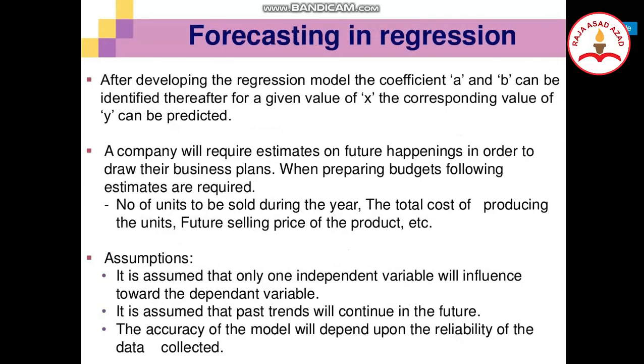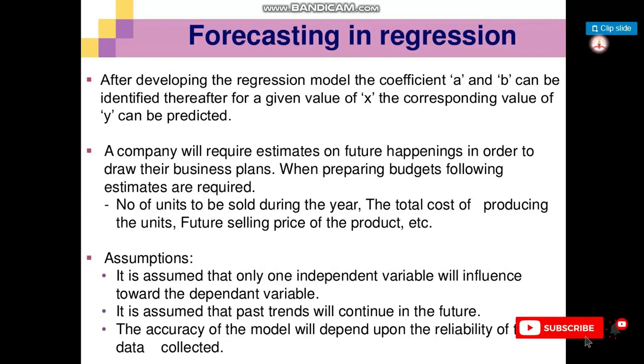And what is the forecasting of regressions? After developing the regression model, the coefficients A and B can be identified, and thereafter for a given value of x, the corresponding value of y can be predicted. A company will require estimates on future happenings in order to draw up its business plans. When preparing the budget, the following estimates are required: the number of units to be sold during the year, the total cost of producing the units,